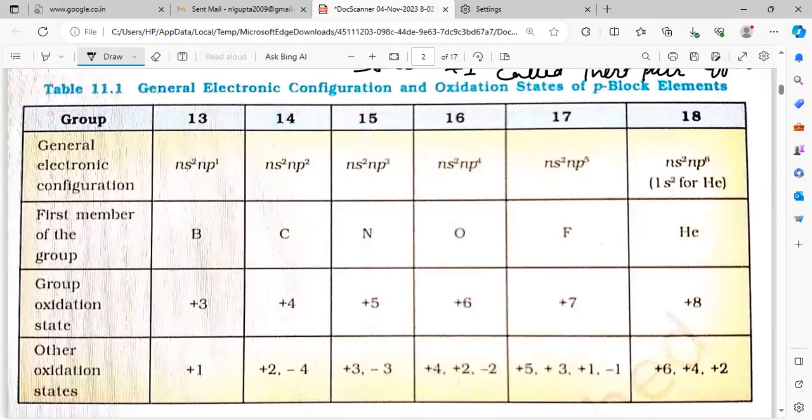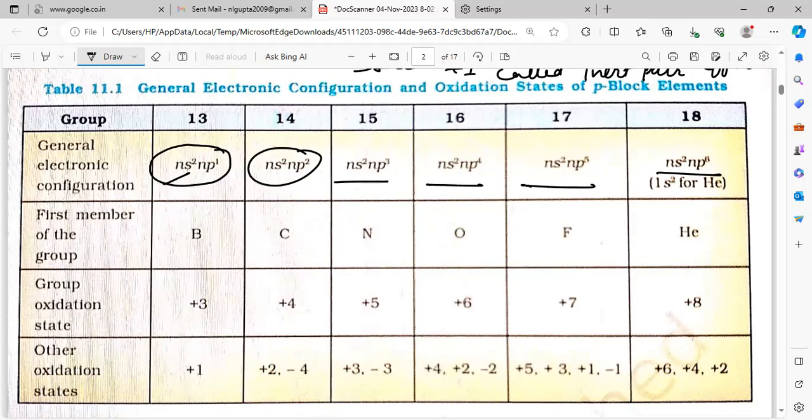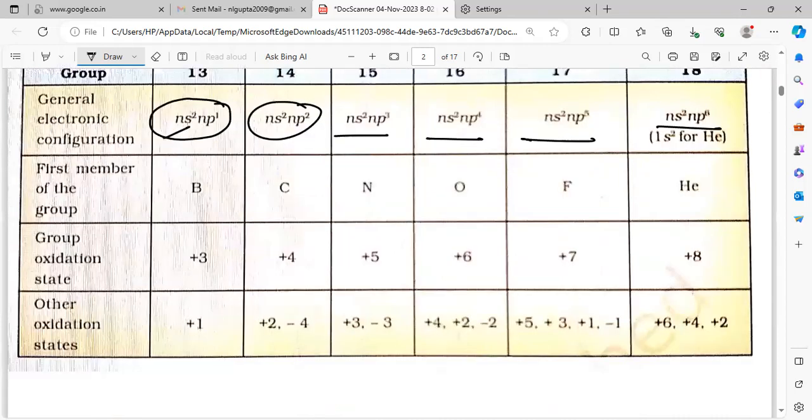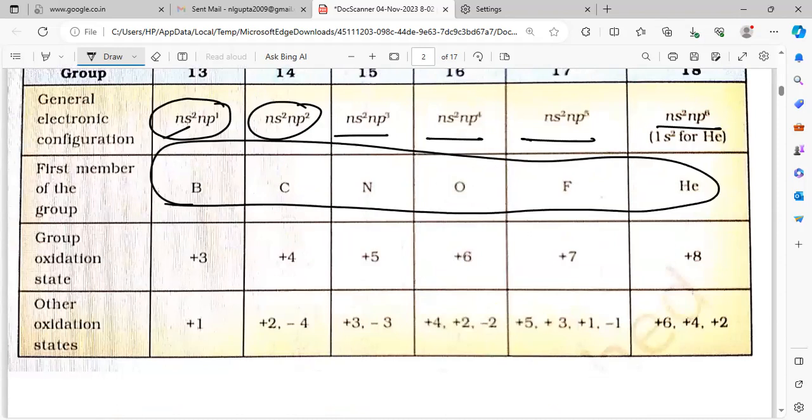Now see the configuration. Group 13 element configuration ns2 np1, group 14 ns2 np2, then group 15, group 16, group 17, group 18. Now see the group oxidation state. The first members of the group show anomalous properties: boron, carbon, nitrogen, oxygen, fluorine, neon.